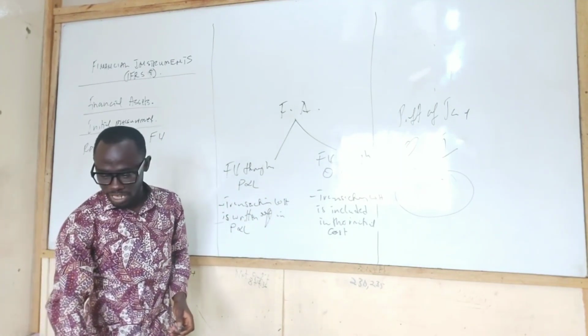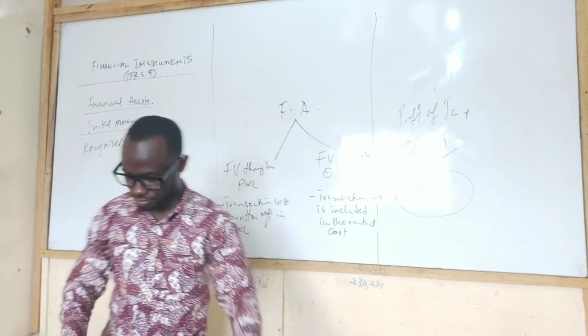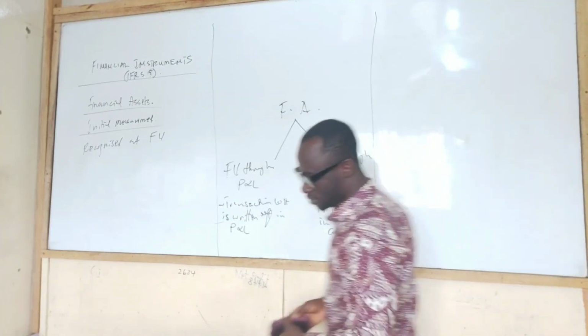Then let's come to the opposite side of the coin, and that is financial liability. With financial liability, it's simple.